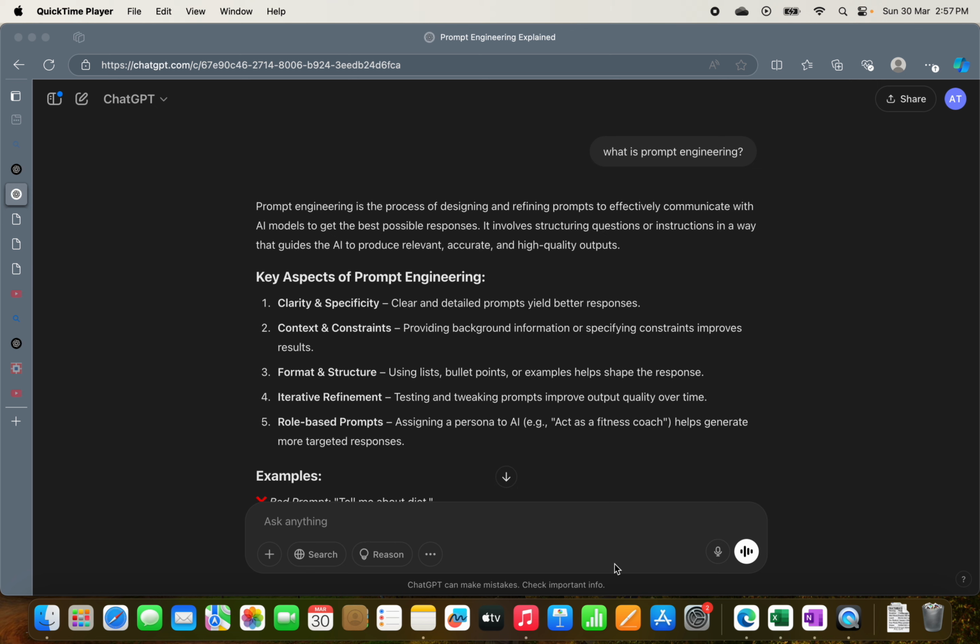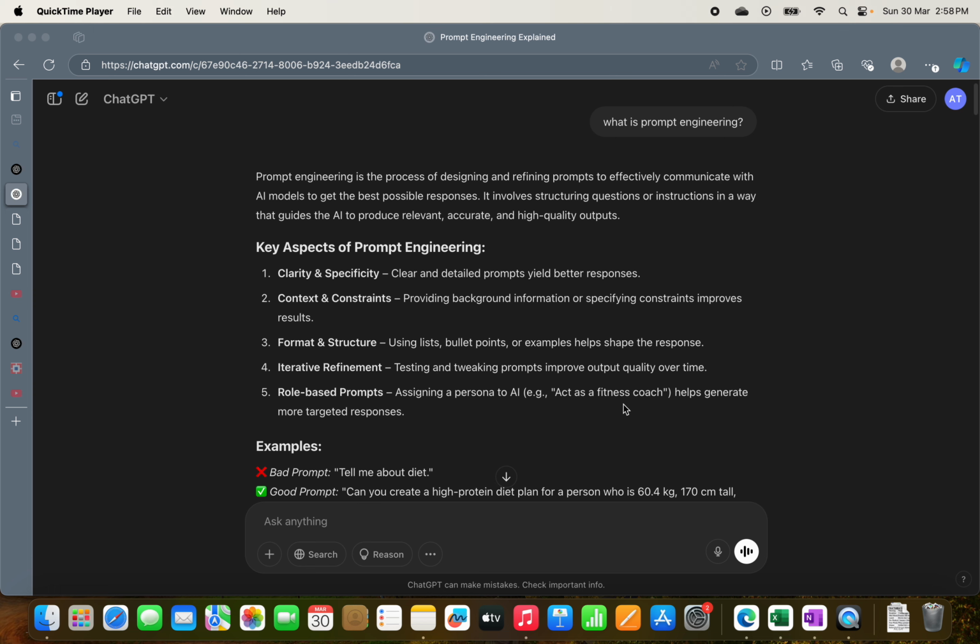So today we are going to learn about prompt engineering. We're using AI to learn AI. Okay. So I asked ChatGPT what is prompt engineering. So prompt engineering is the process of designing and refining prompts to effectively communicate with AI models to get the best possible response. Okay. Now there are certain aspects that you need to remember.